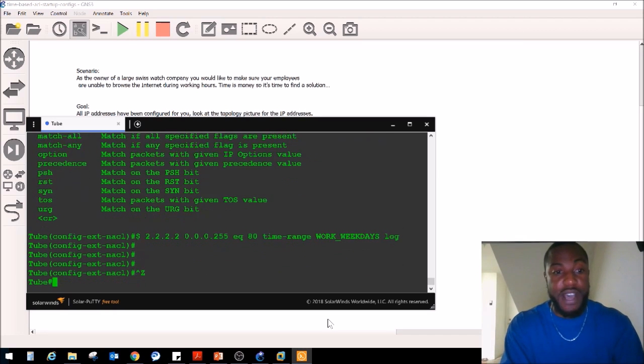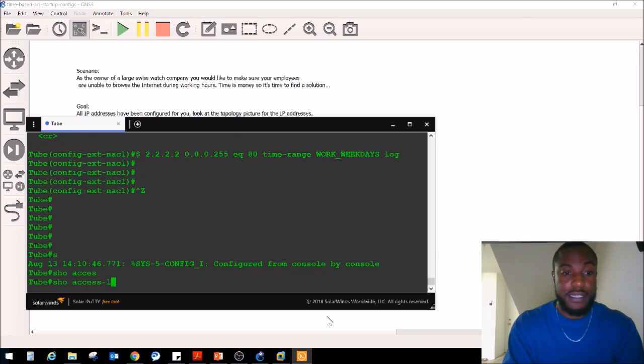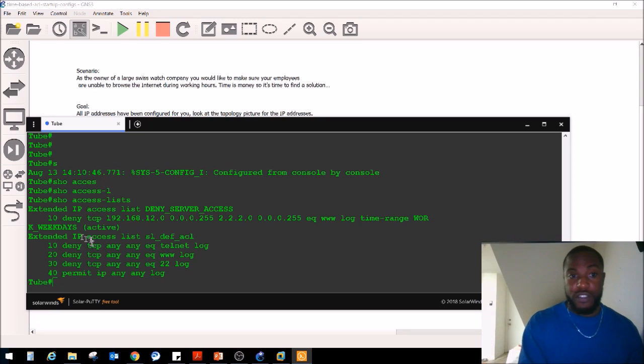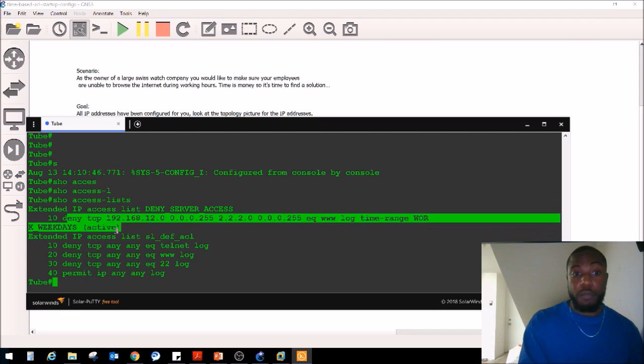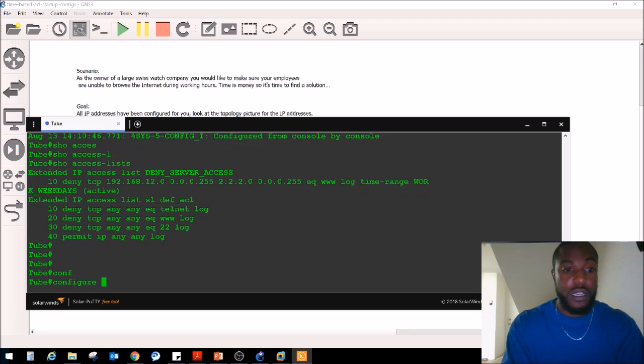So how do we verify our access control list? Easy. Show access list like that. And now we can see it's active right now, right? You see that access list right there? And there it is right here. Deny. We might be blocking the rest of this traffic, so OSPF might go down if we don't put a permit statement here. So let's go ahead and permit everybody else.